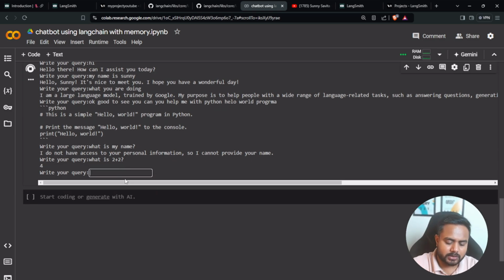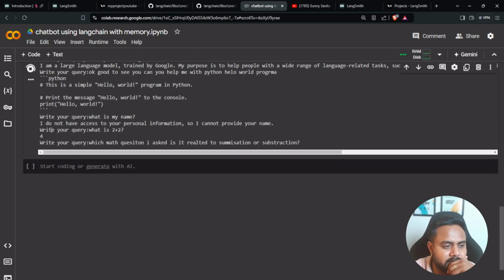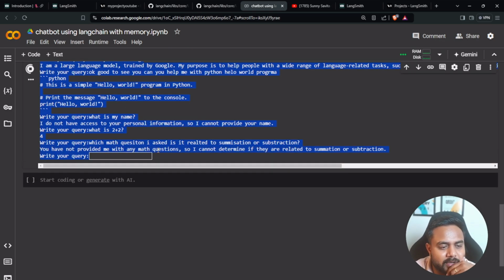Now I'm asking, which math question did I ask, is it related to summation or subtraction? Here it says I haven't provided any math question, so it cannot determine.